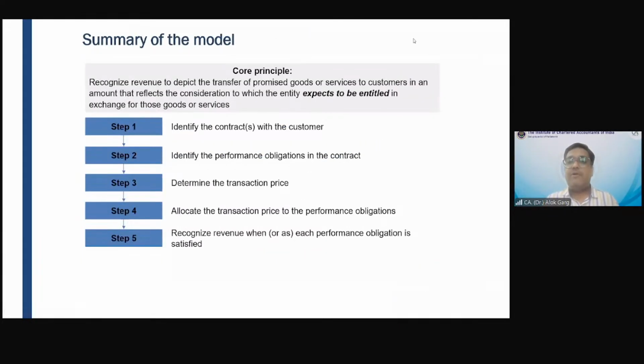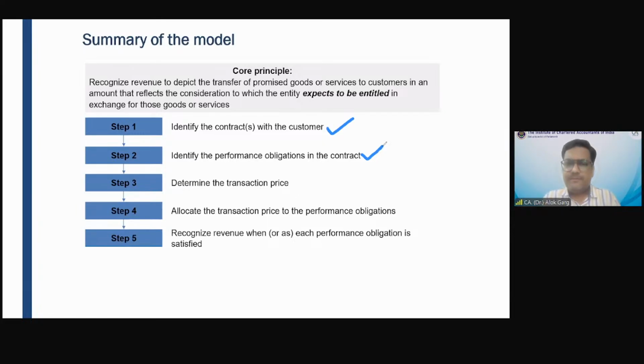Now coming to step number 2, identify the performance obligations in the contract. What is meant by performance obligation? It means what sort of goods and services the entity is supplying. The standard says you need to look at how many performance obligations there are. Like in my helicopter view example, the entity is selling a Voltas air conditioner unit and stabilizer, installation service and maintenance service. My question was how many performance obligations were there, and there were 4.